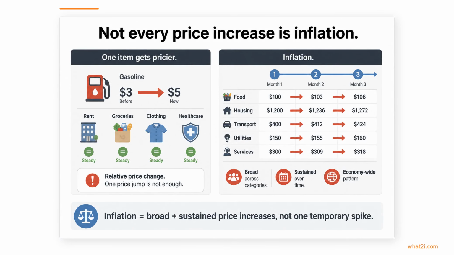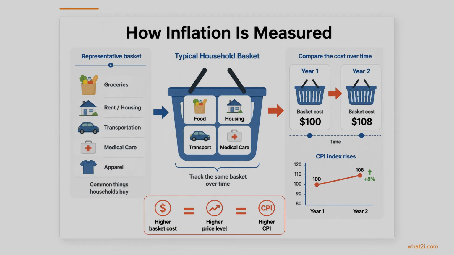Not every price increase counts as inflation. If gas jumps for a month, that may just be a change in one market. Economists look for price increases that are broad across many categories and that persist over time. To measure that broader pattern, economists use price indexes such as the Consumer Price Index, or CPI. The basic idea is simple. Track the cost of a representative basket of things households commonly buy, and compare that cost across time.